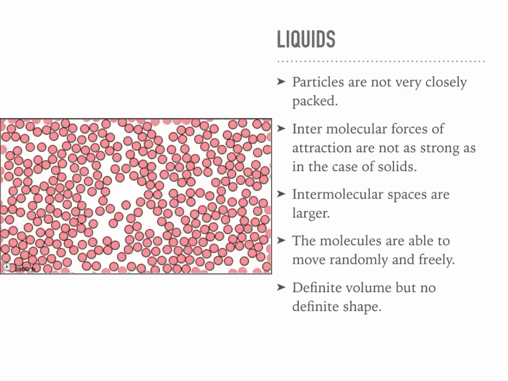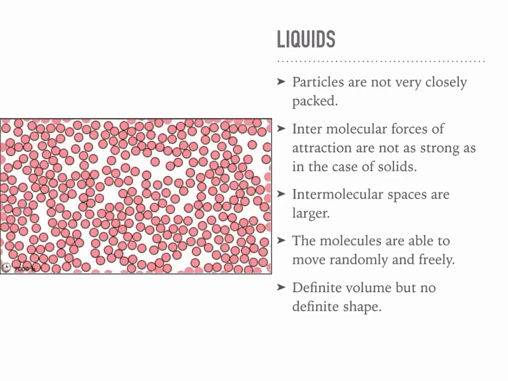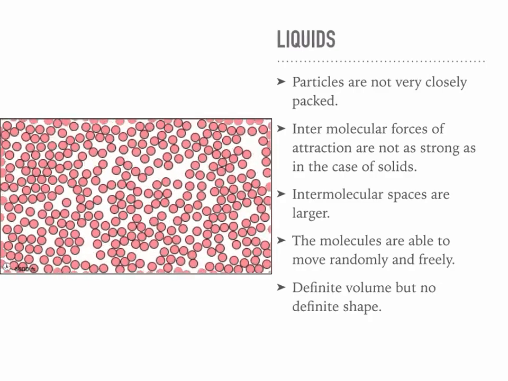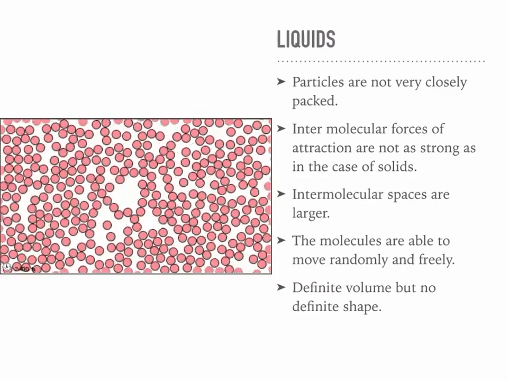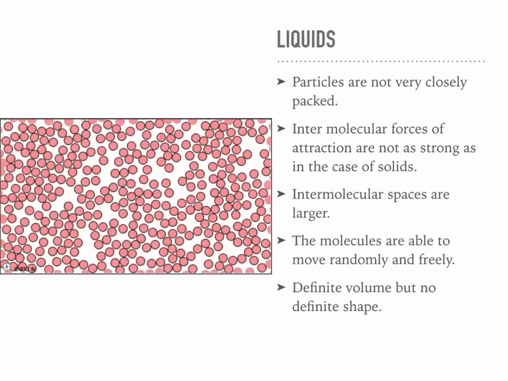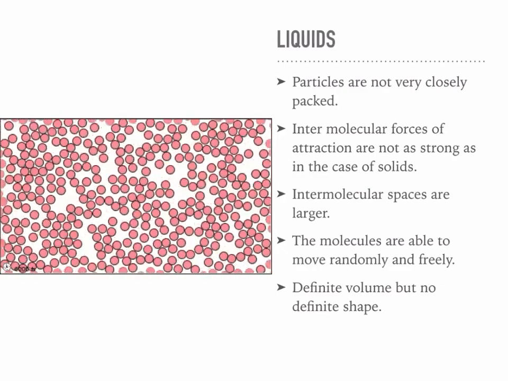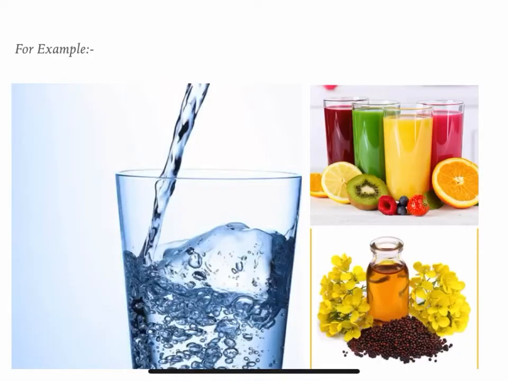The kinetic energy of liquids is higher than that of solids. This makes liquid flow and take the shape of the container into which it is poured. Liquids have a fixed volume but no definite shape. Examples: water, fruit juices, mustard oil, etc.